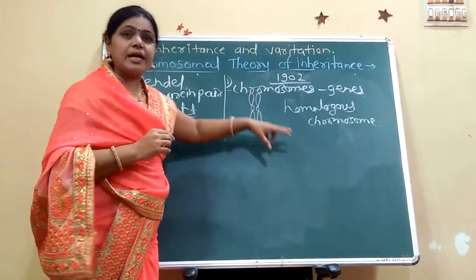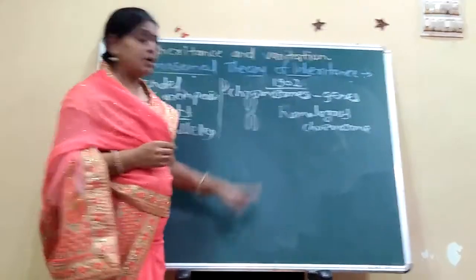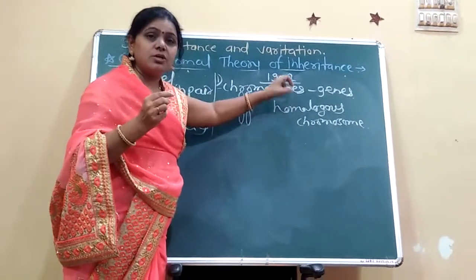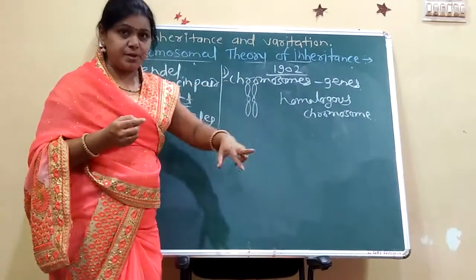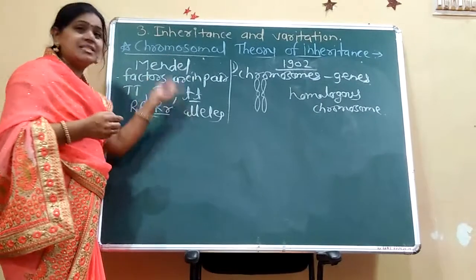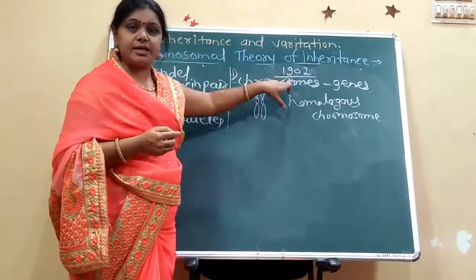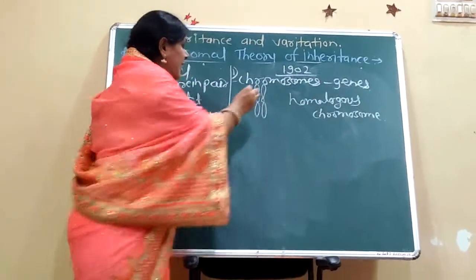But Sutton and Boveri said in the chromosomal theory that the chromosomes in which genes are present are in pair. Mendel says factors are in pair or alleles are in pair, but Sutton and Boveri say that the chromosomes on which genes are present are in pair.